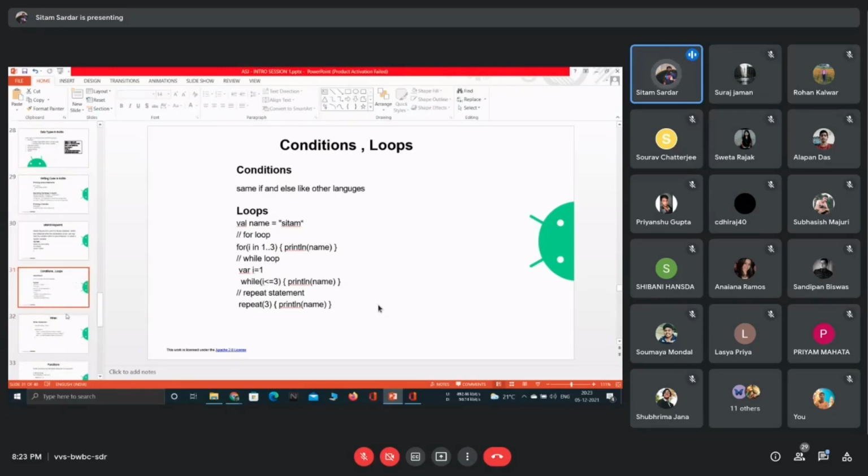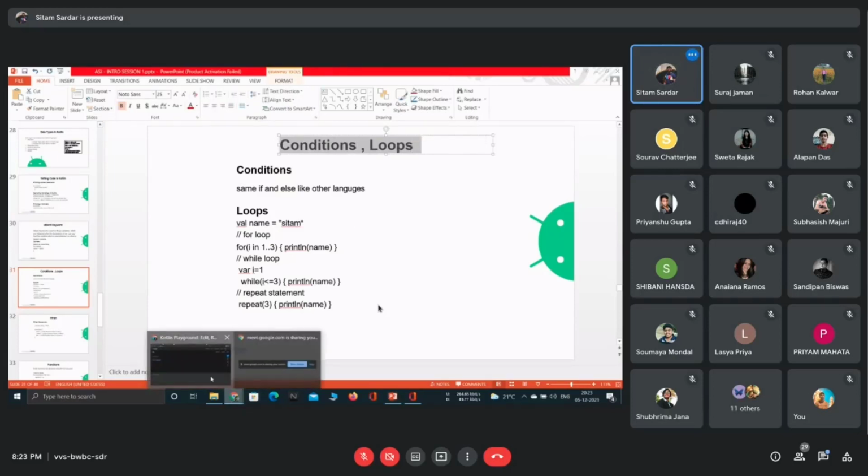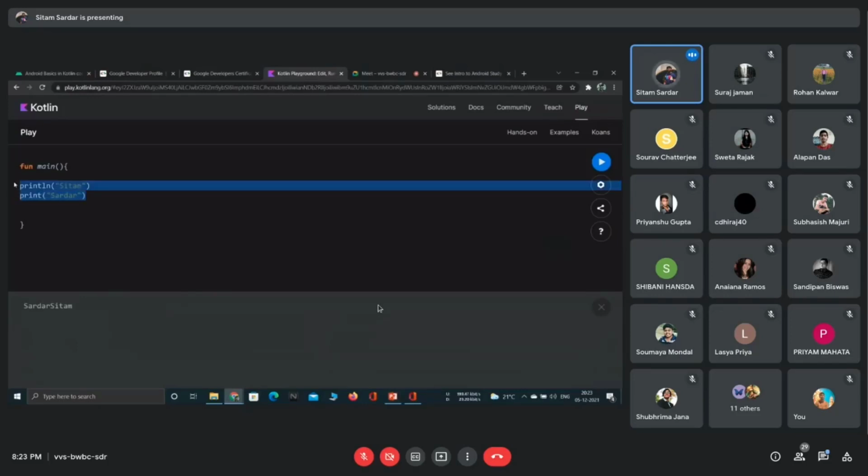Now the last thing I am going to cover: conditions and loops. Conditions are basically, let's say you want to achieve something like this: if I get marks greater than 20, then I will achieve these things. If I get marks greater than 30, then I want to achieve these things. And if I get marks greater than 50, then I want to achieve these things. You are thinking like that.